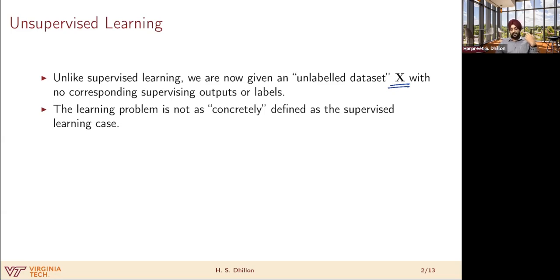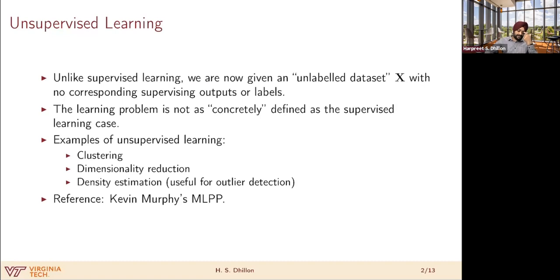Now, the learning problem, if you think about it, is not as concretely defined as the supervised learning case. In supervised learning, we knew that there is this input X, there is output Y. Sure, we don't know what the mapping is, but we sort of know what the right answer is. That was Y. But we don't have a similar notion in this case. So quite obviously, the type of questions we ask in unsupervised learning are also going to be different from the questions we ask in supervised learning.